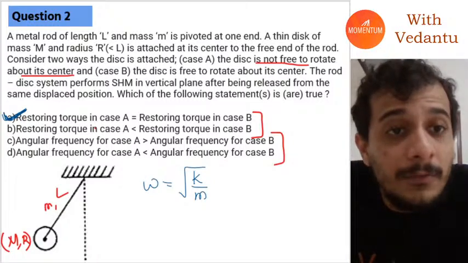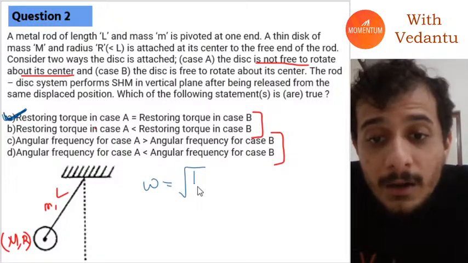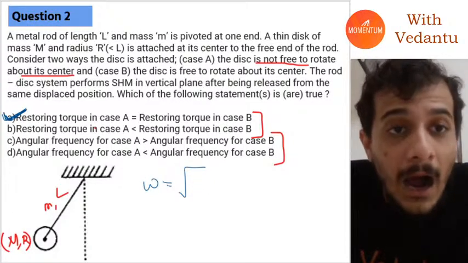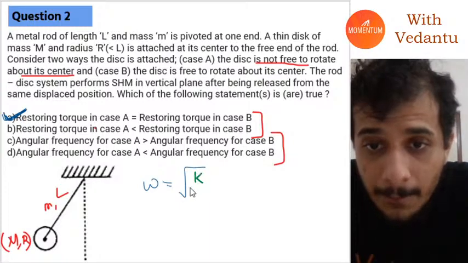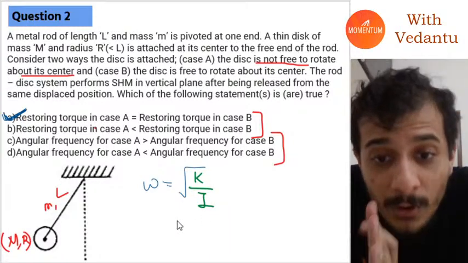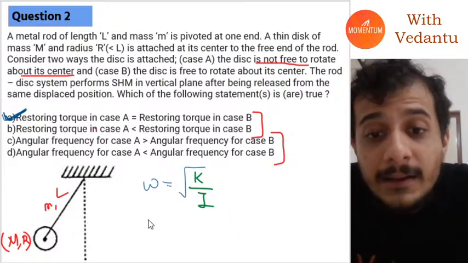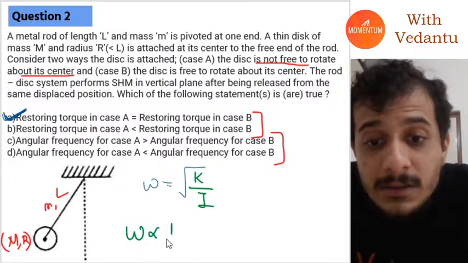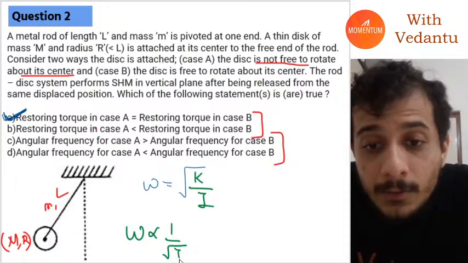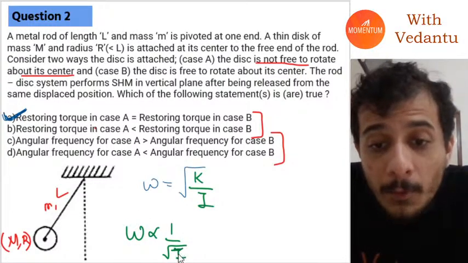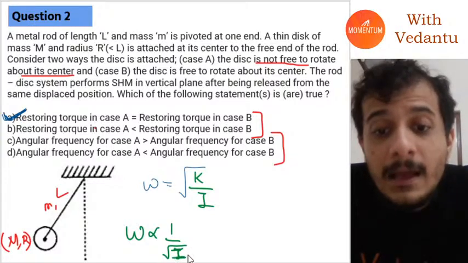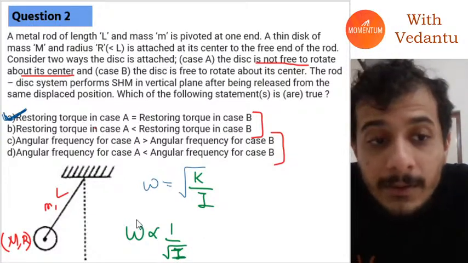Here, the angular frequency will change to under root k by I. So you have to remember that omega is proportional to 1 by root I. You have more moment of inertia, you have less angular frequency.